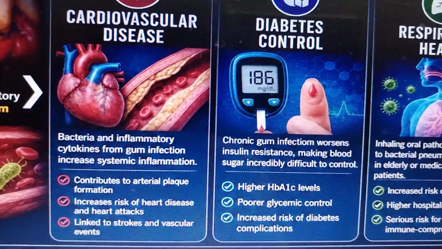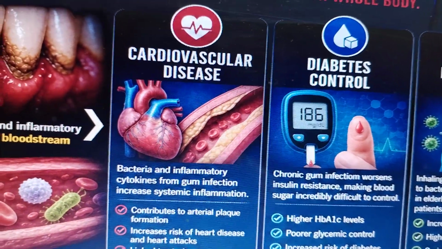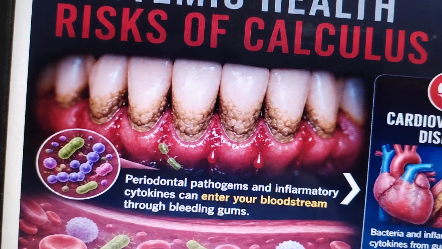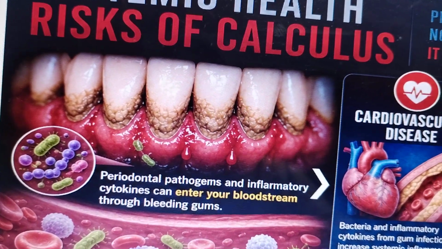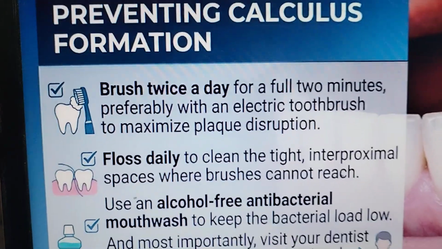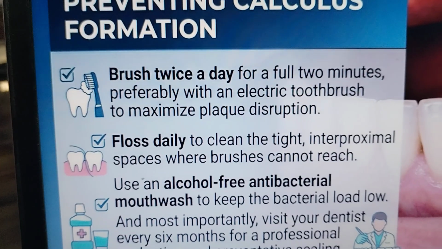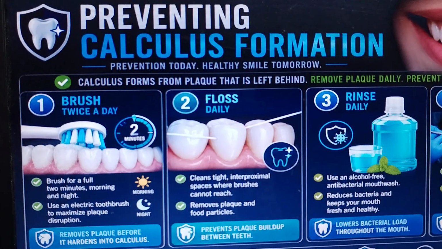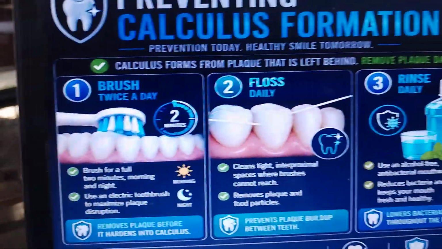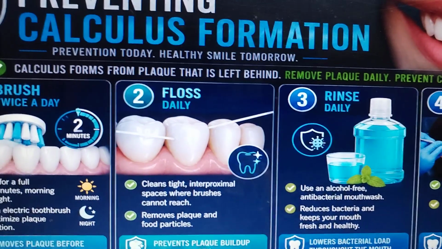Regular scaling and periodontal care protect more than just your smile. Don't ignore your gums. Treat periodontal disease. Protect your teeth. To prevent calculus formation, brush twice a day, floss, and use alcohol-free antibacterial mouthwashes. Brush, floss, rinse, professional care. Daily care plus professional care means a lifetime of healthy teeth and gums.